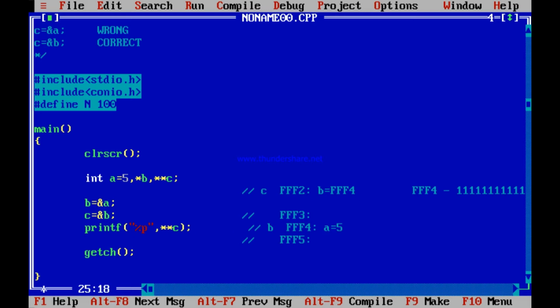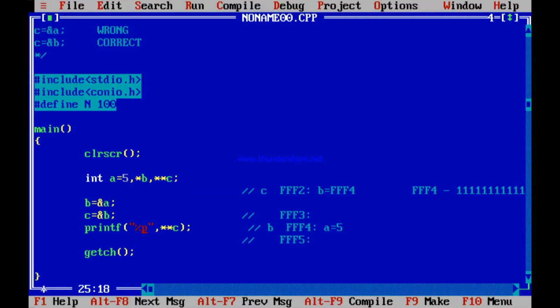But what if I make a mistake and print it by %p? 00000005. Why? Because yes, it is containing 5, but it is thinking that this 5 is actually an address. Because you are printing it like an address, it thinks this 5 is an address. So it is printing it like a hexadecimal address, that is 0005.